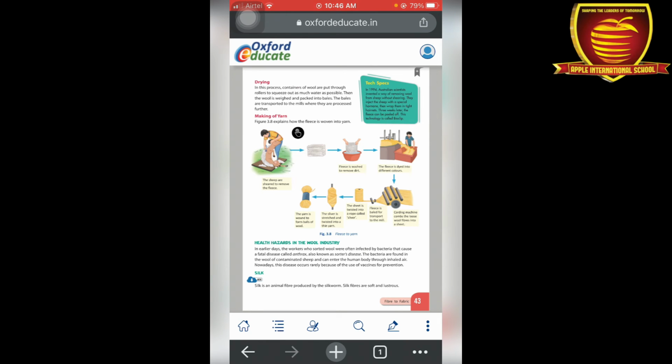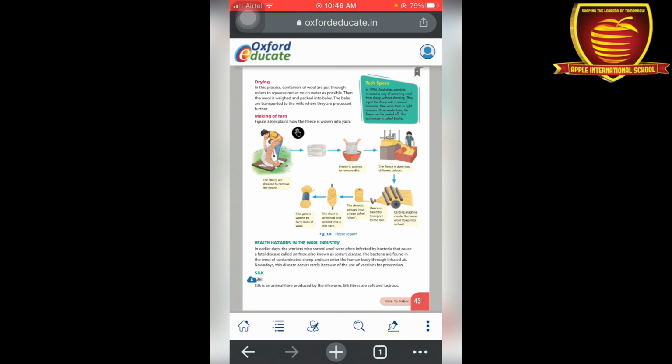In the earlier days, workers who sorted wool were often infected by a bacteria that causes a disease, anthrax, also known as Sorter's disease. The bacteria are found in the wool of contaminated sheep and can enter the human body and create respiratory problems. But nowadays there are a lot of vaccines for the prevention of these types of diseases. So this is all about our wool production.